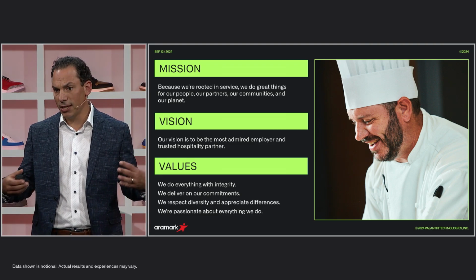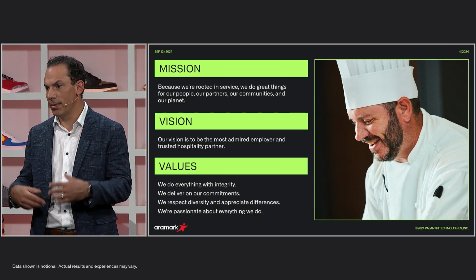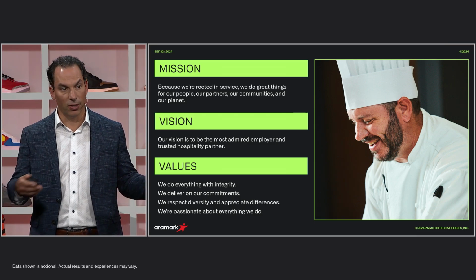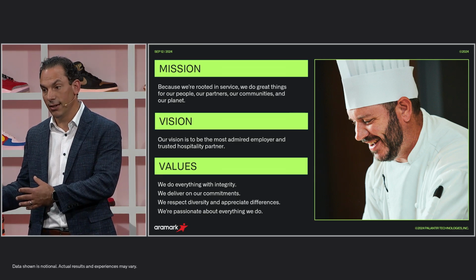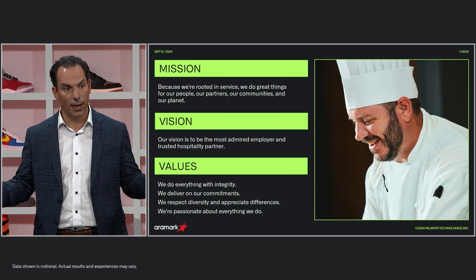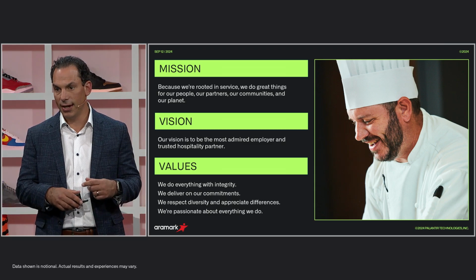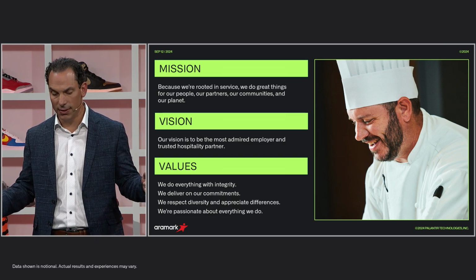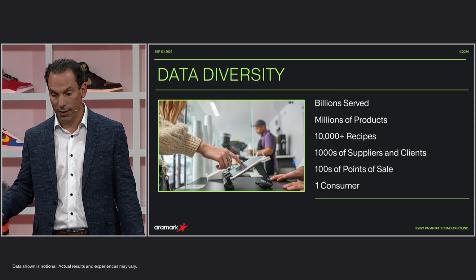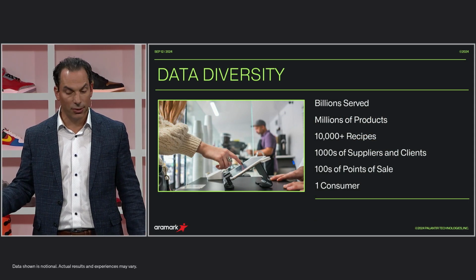From a hospitality perspective, that means we have a tremendous diversity of systems out in our field, both on our supply side and our sell side. We've always had an opportunity to better understand our data and how it longitudinally impacted our business. We serve over 2 billion meals a year.